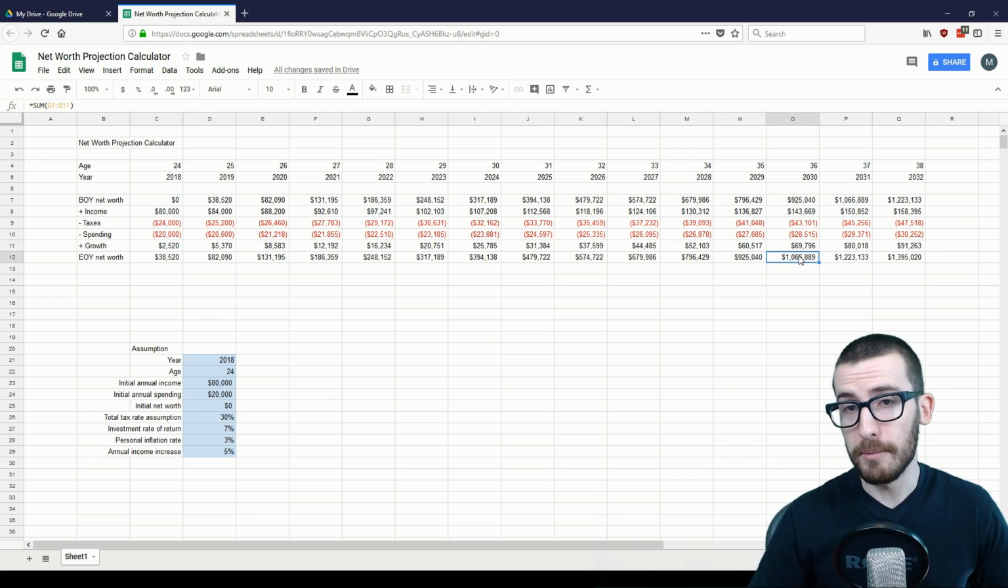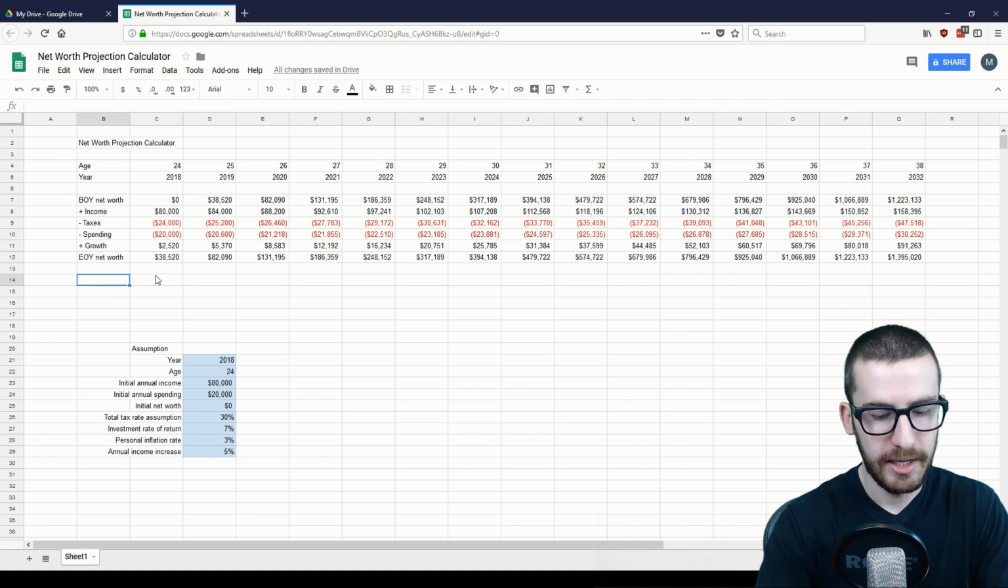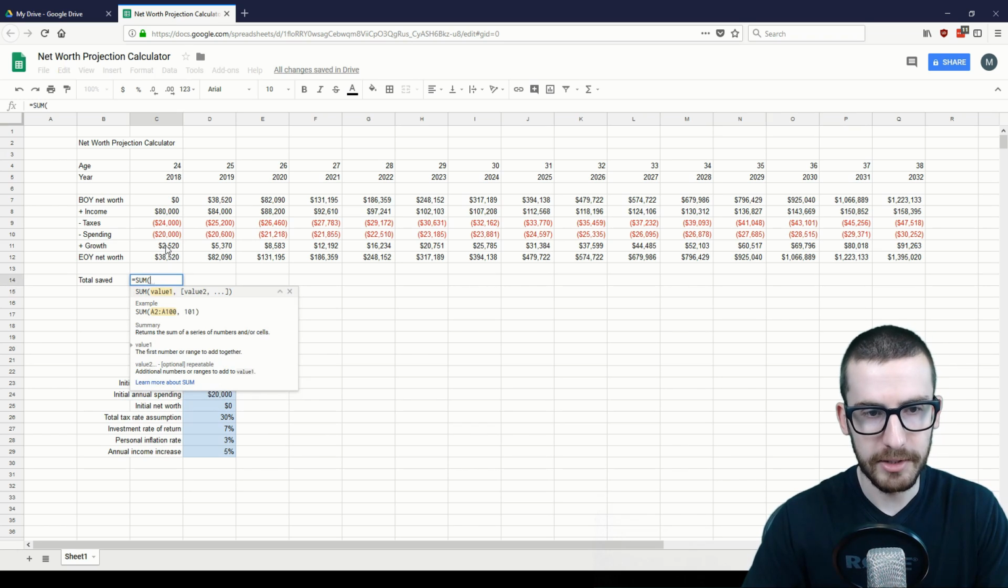And I know many of you might have goals that are similar to that or even more aggressive than that. And that's perfectly fine. You simply just adjust your assumptions down here to suit whatever you want your goal to be. In this case, one other thing that can be helpful to add is having another row down here for total saved. In this case, this will just be the sum of your income minus your taxes and spending.